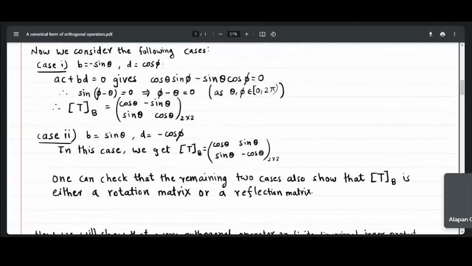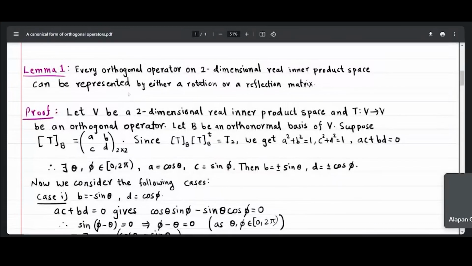So we proved our lemma that every orthogonal operator on a two-dimensional real inner product space can be represented by either a rotation or a reflection matrix.